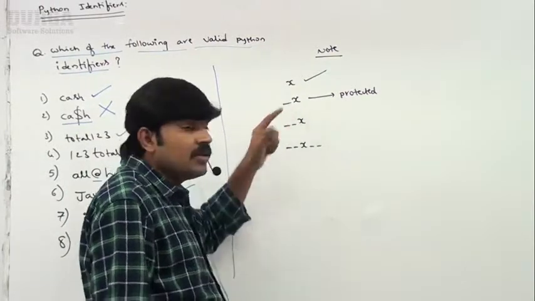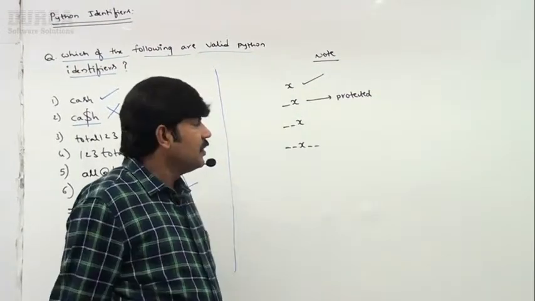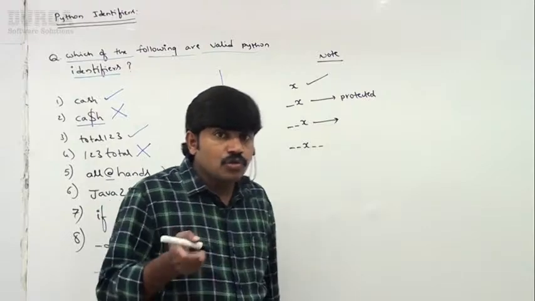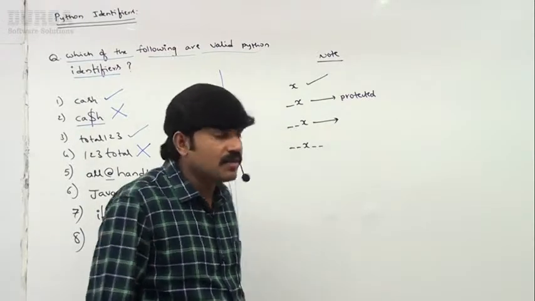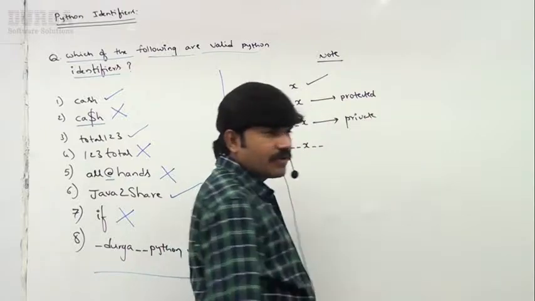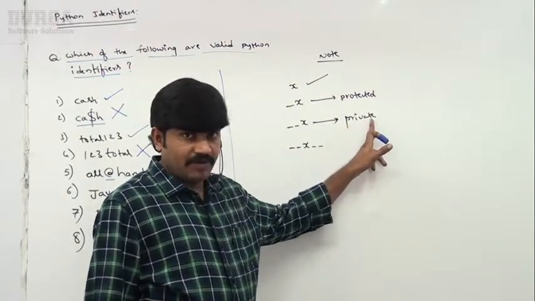If any variable starts with two underscore symbols, that variable is called a private variable. Too much private, strictly private.